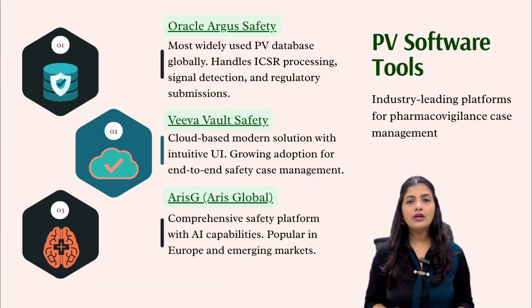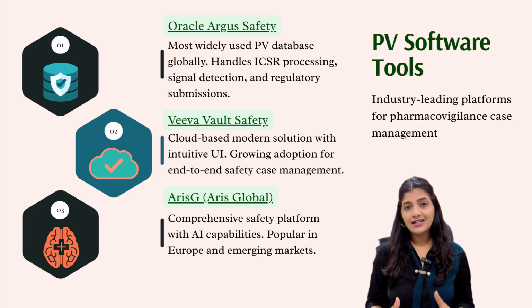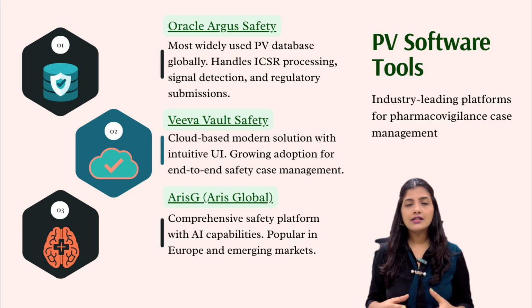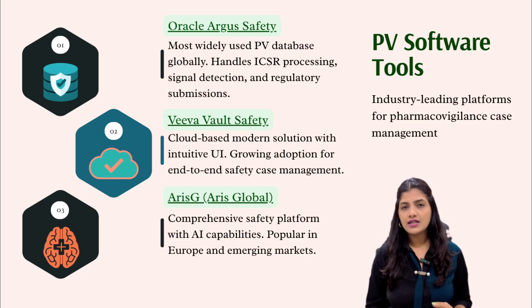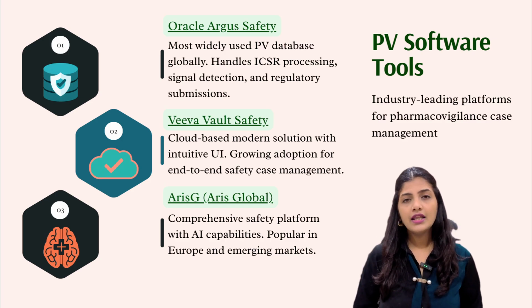Moving ahead. Now let's have a quick word on tools, because recruiters will ask you about this in interviews. So there are three major platforms used in PV globally. First one is Oracle Argus Safety. This is the market leader. It holds roughly 60% of the global PV software market and is used by most top pharma companies. If you learn one tool, make sure it's Argus. It handles everything: ICSR processing, signal detection, regulatory submissions, and E2B data exchange.